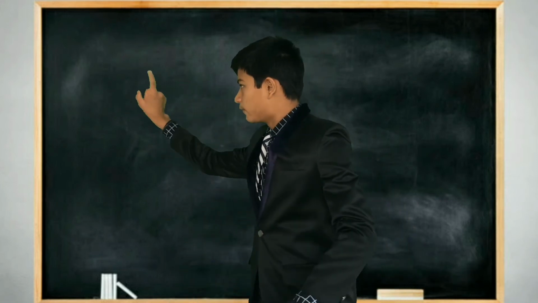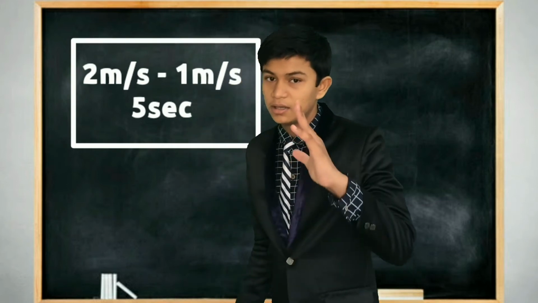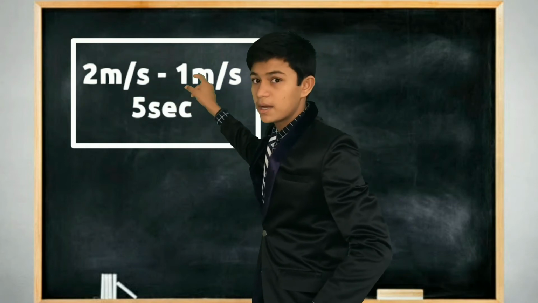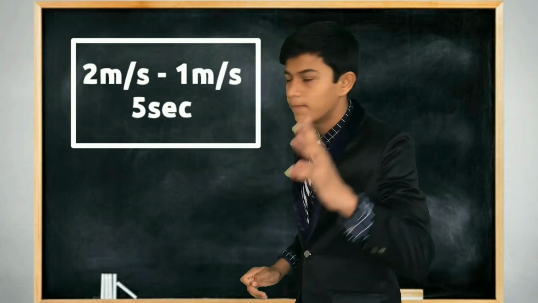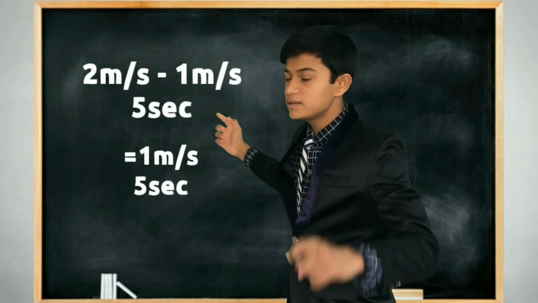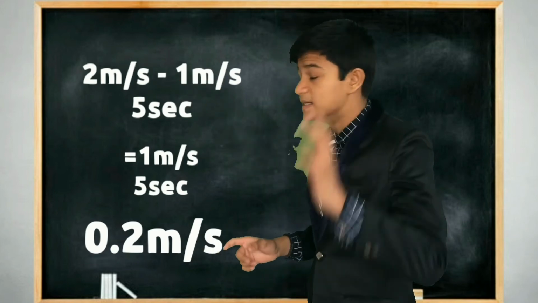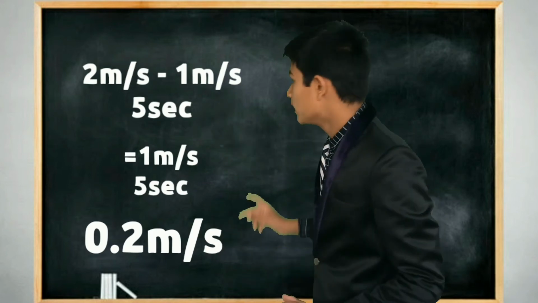So final velocity minus initial velocity divided by time taken. The time taken is 5 seconds, remember. So 2 meters per second minus 1 meter per second divided by the time taken, 5 seconds. So 1 divided by 5 remains, 0.2 meters per second square.